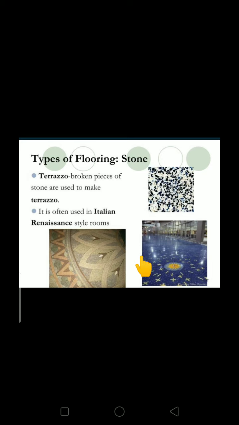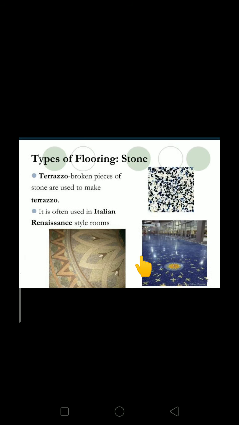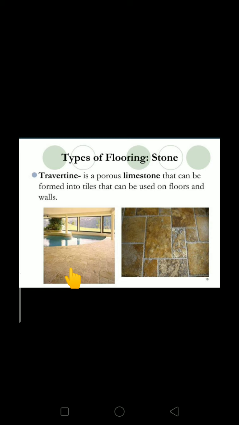The terrazzo, broken pieces of stones are used to make terrazzo. This is one solid stone which is extracted from the rock, and this is broken pieces of stones used to make terrazzo. It is often used in Italian Renaissance style rooms. These are some examples of terrazzo stones. Then in types of flooring stones, the next one is travertine, a porous limestone that can be formed into tiles that can be used on floors and walls. It is lightweight compared to granite. That's why they use it on floors and walls also.